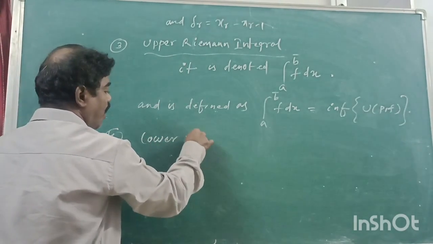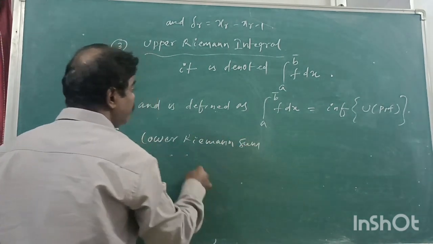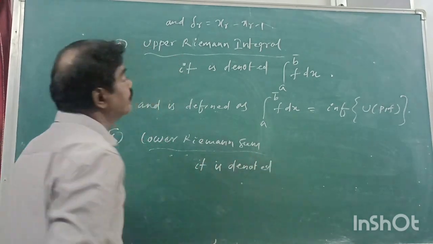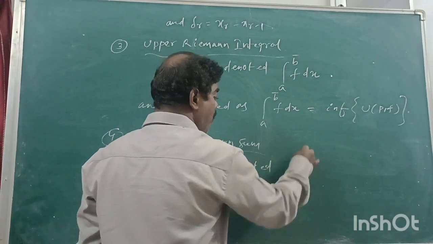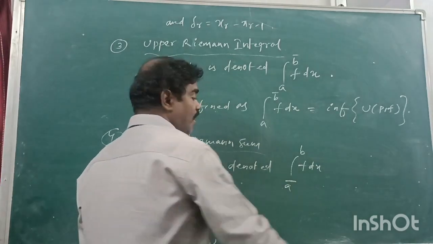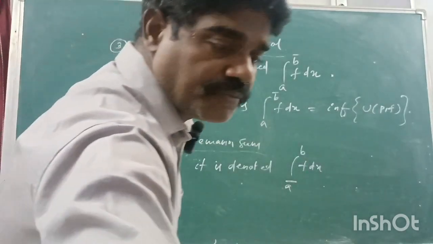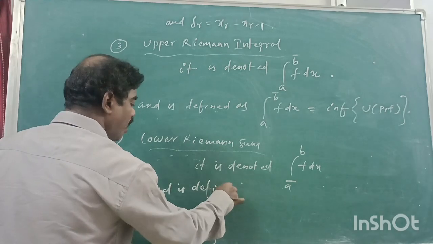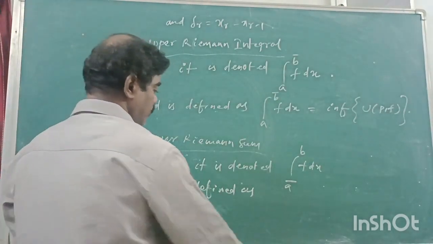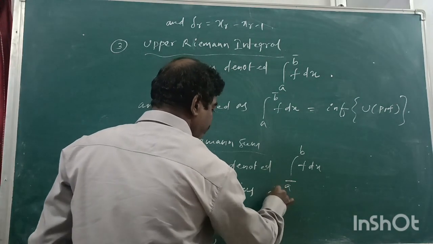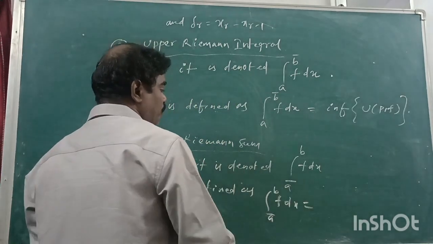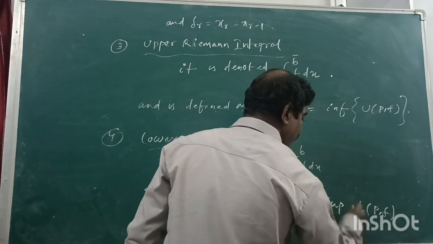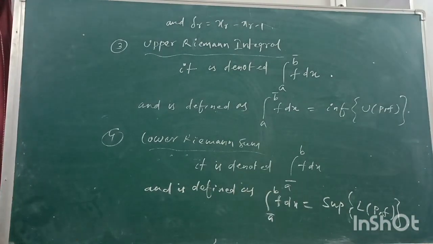Fourth point, lower Riemann integral. It is denoted by the integral with the bar below, from a to b of f dx, and is defined as the lower integral of f dx is equal to the supremum of L(P, f). Right?